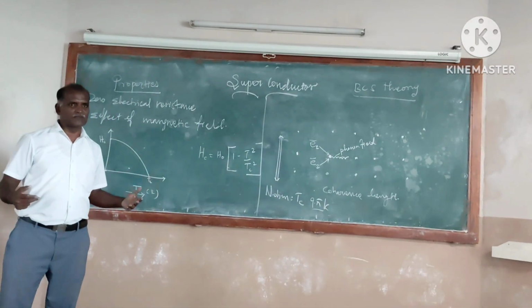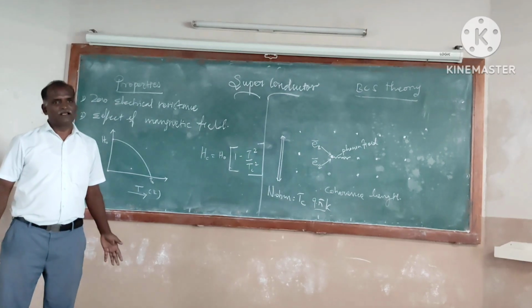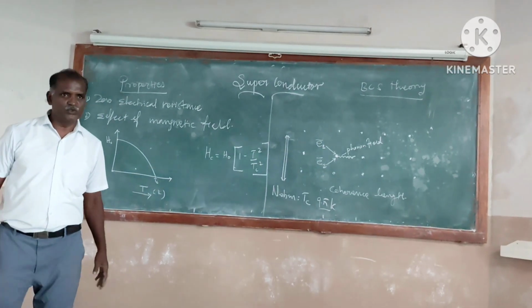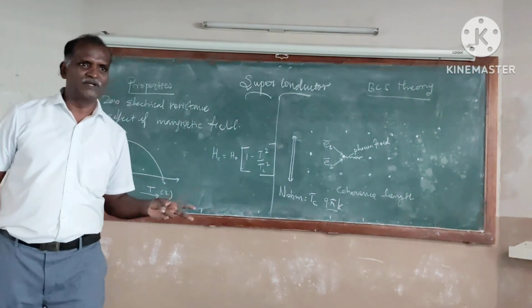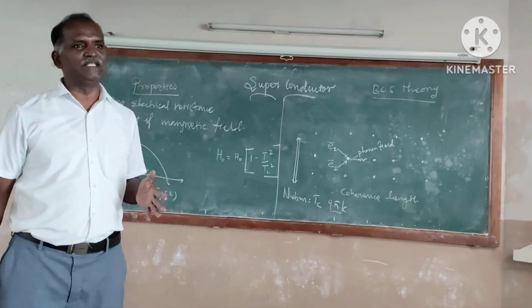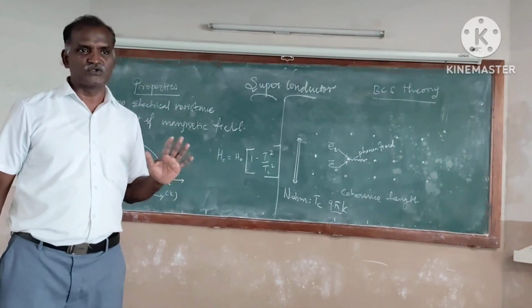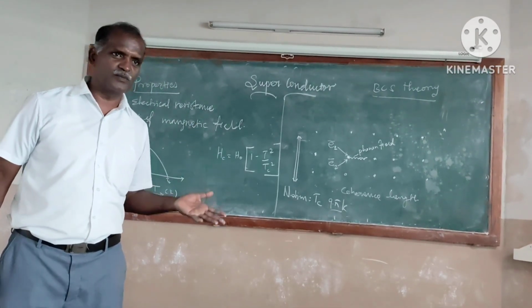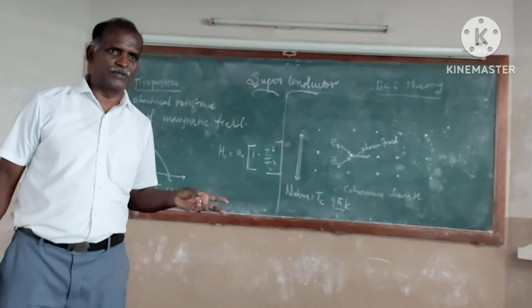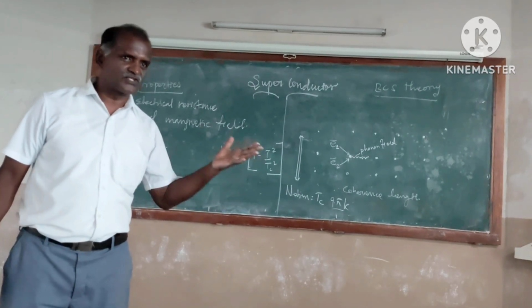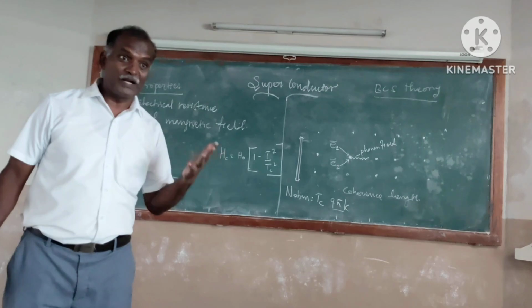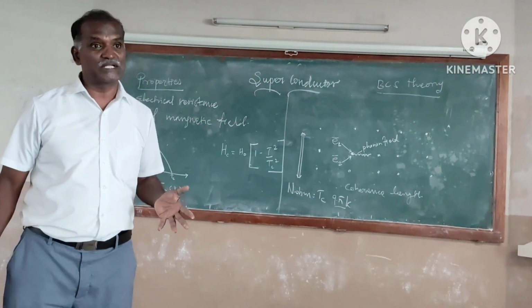Next, I may ask some questions. What are some examples of superconductors? You may say niobium, vanadium, tantalum, even mercury. These all act as superconductors. What are normal conductors? Silver, copper, iron, gold. These are all normal conductors, and a normal conductor will not act as a superconductor.